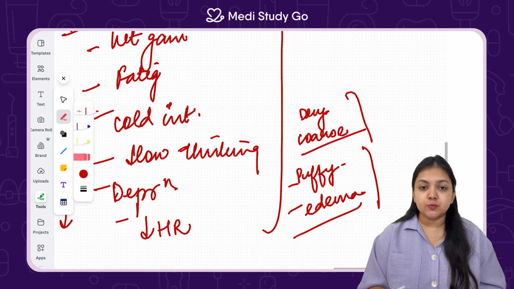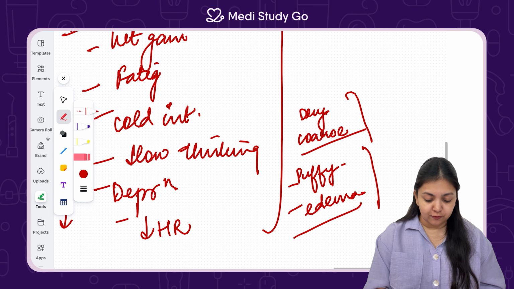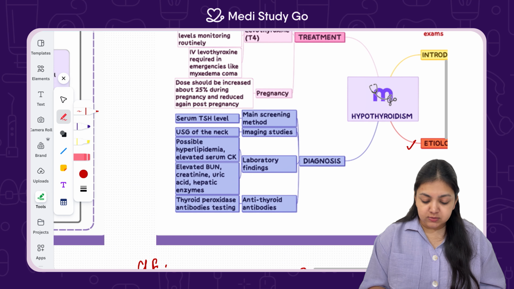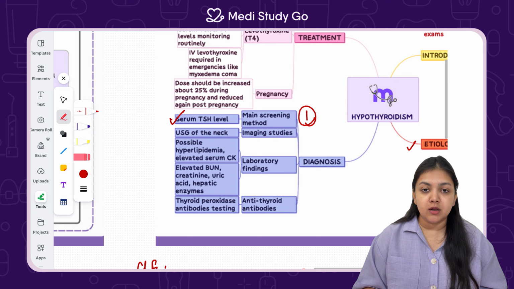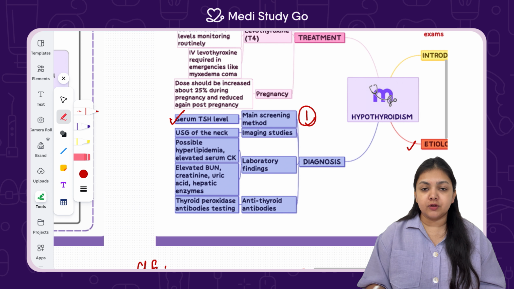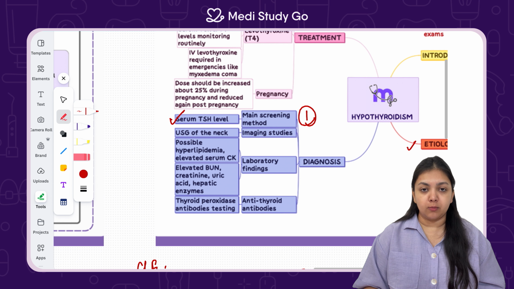Once we know the patient is presenting this way, we need to come to a confirmatory diagnosis and perform certain diagnostic tests. For that, the first screening test is to perform the level of TSH. If TSH is normal, we know pituitary, hypothalamus, everything is normal. It is just thyroid which is the problem. And if TSH is not normal, we know that the signaling in itself is incorrect.